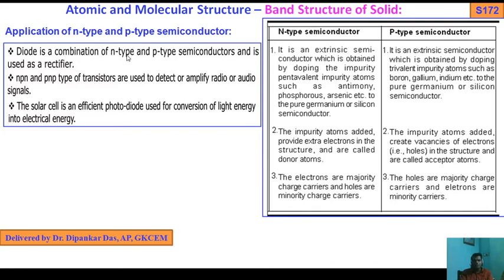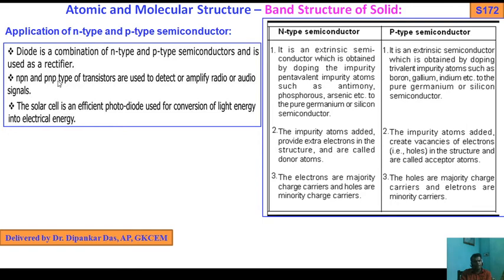Diode is a combination of n-type and p-type semiconductors and is used as a rectifier. All of you know this is the application of n-type and p-type semiconductor, which is given in detail in your electrical energy stream. So diode is a combination used in both electrical and electronics. You go through this portion in detail. Okay, so diode is a combination of n-type and p-type semiconductor and is used as a rectifier.